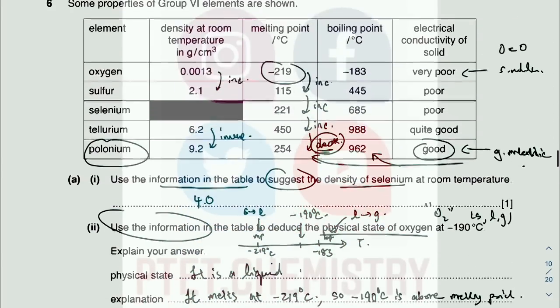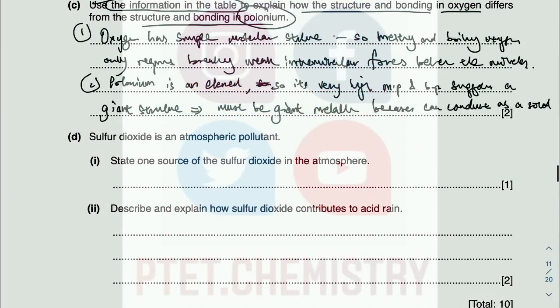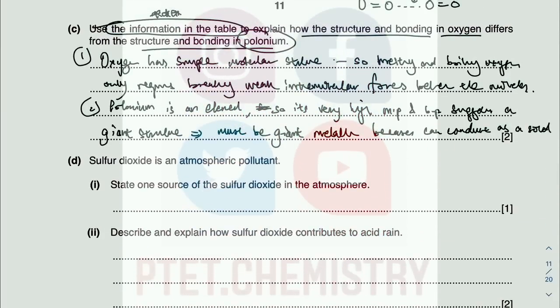Can conduct what? Can conduct electricity as a solid. You see? Very good, right? It cannot be giant ionic because it's an element, as I mentioned. It cannot be giant molecular because it can conduct electricity as a solid. Okay, therefore high melting point and boiling point. Oh, actually they don't need the melting point and boiling point, they just want the structure and the bonding. Okay, so must be giant metallic structure, therefore with strong metallic bond.